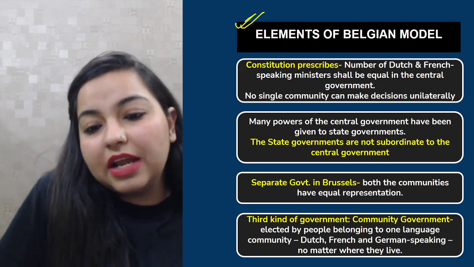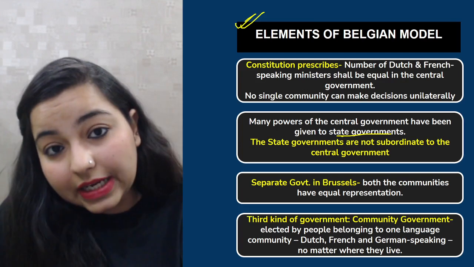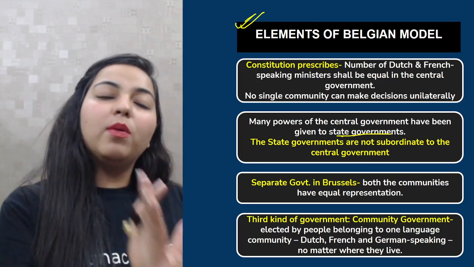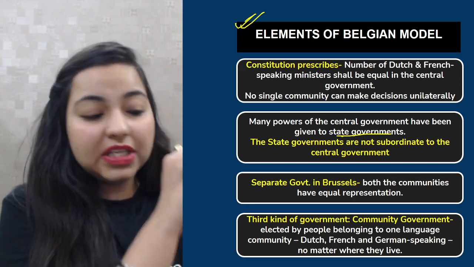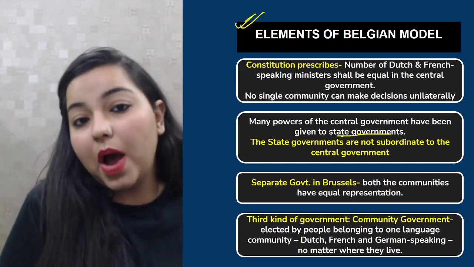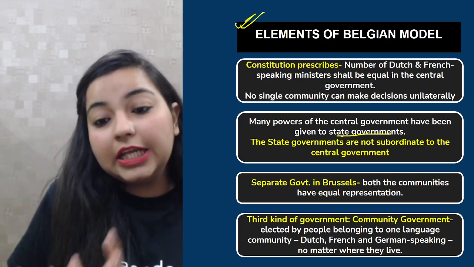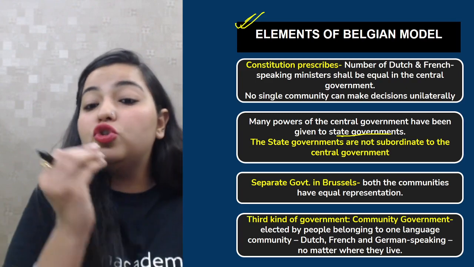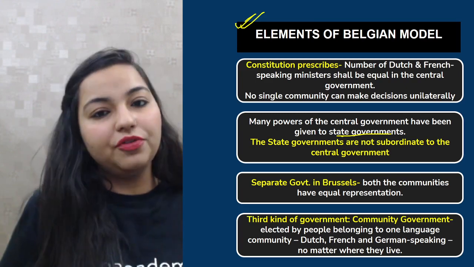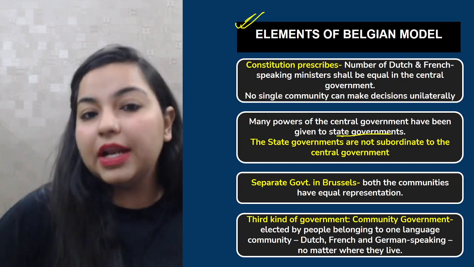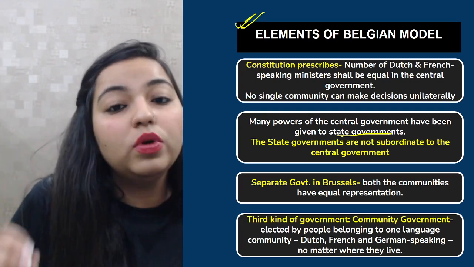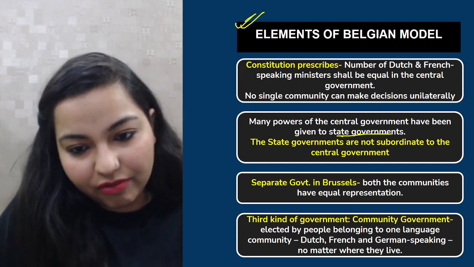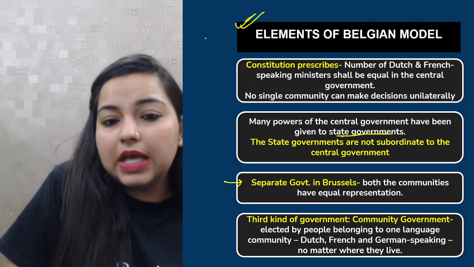So many powers of the central government were also now given to the state government. They actually decentralized the powers. They thought that okay, all the powers should not be concentrated in the hands of just the central government. We should also give certain powers to the state government. So now basically the state government had become independent of the central government. The state government was no more subordinate to the central government, was no more under the central government. The state government did not have to listen to all the rules and regulations which were forced upon by the central government. And again, this was about Belgium.